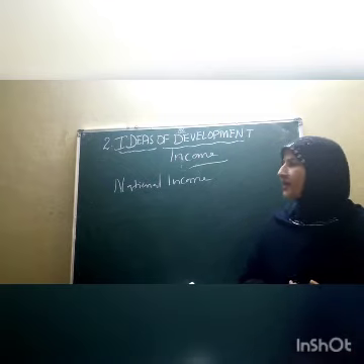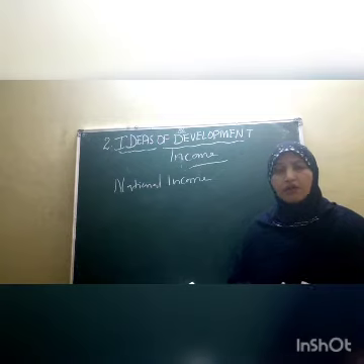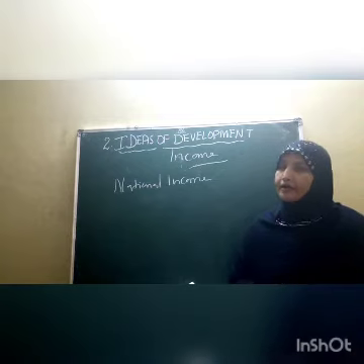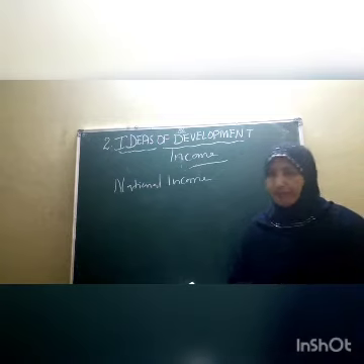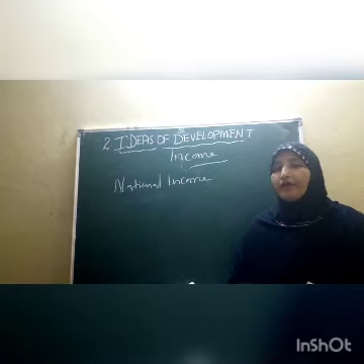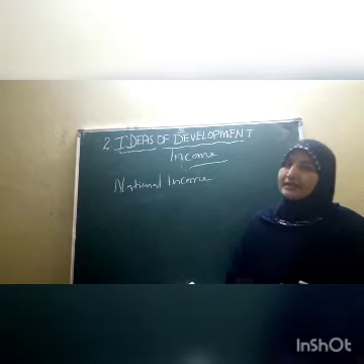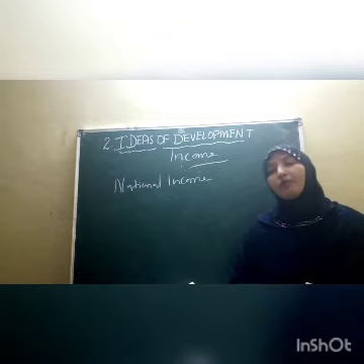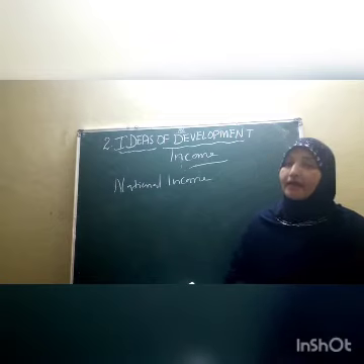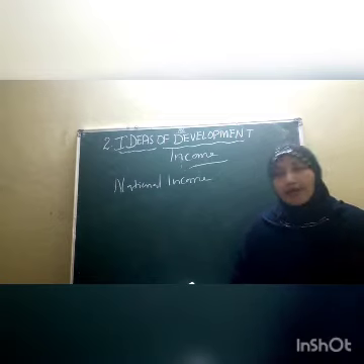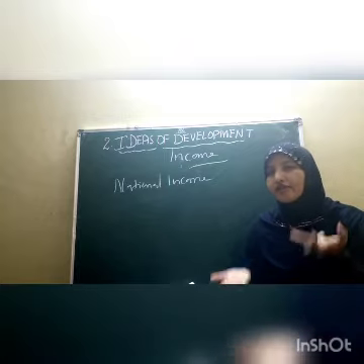But can we take national income as a source to define a developed or underdeveloped country? No, children, because every country's population is different. Some countries have more population, some have less, so the national incomes also differ.